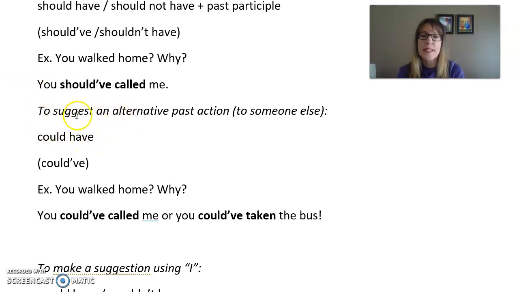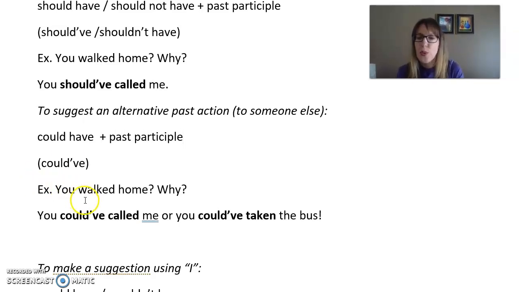Okay, so that says suggest an alternative past action. So again, not just one thing, but one of many possibilities. So you would use could have plus past participle, or just make a contraction, could've.